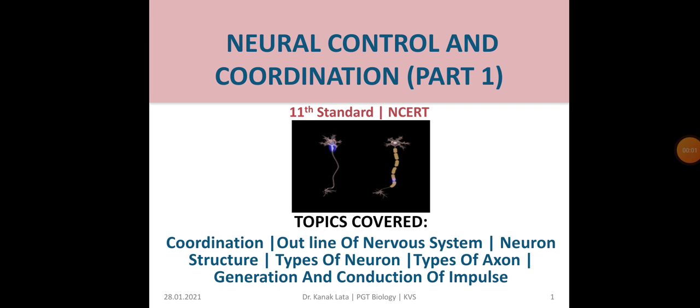Good morning, friends. Today I am here with Neural Control and Coordination, Part 1 of 11th Standard. In today's session, we are going to discuss coordination, outline of nervous system, neuron structure, types of neuron, types of axon, and generation and conduction of impulse. So let us start the session.